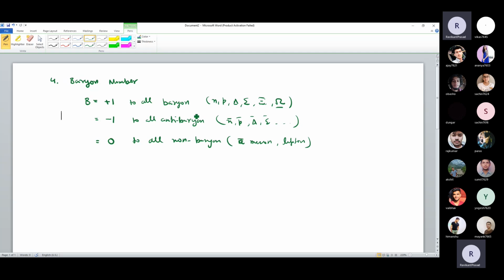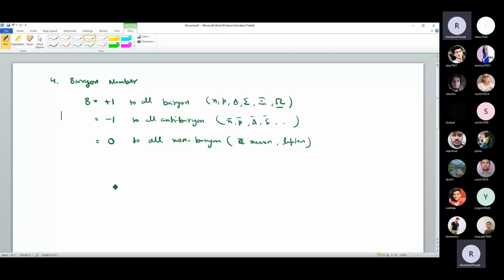ठीक है? In most of the reactions, means strong, electromagnetic or weak interaction, this number is to be conserved. You cannot defy this number. अगर ये नंबर आपका मैच नहीं कर रहा है रिएक्शन से पहले, रिएक्शन के बाद में, या रिएक्शन के डीके से पहले या डीके बाद में, then that reaction is not allowed in nature. It has to be conserved.